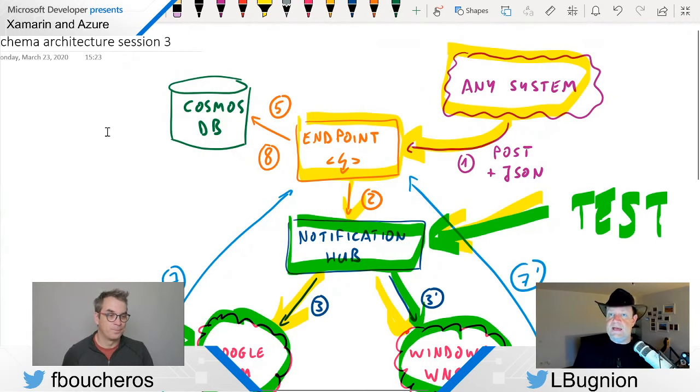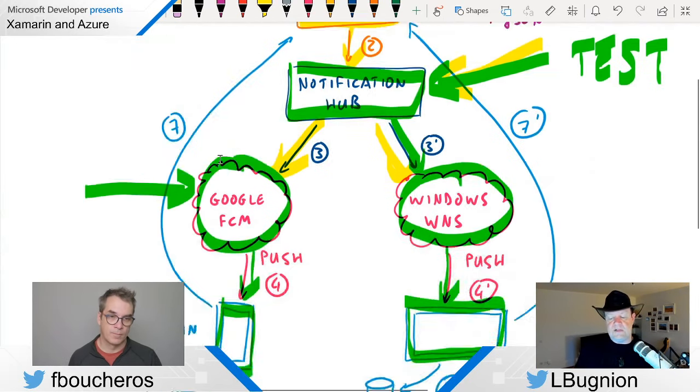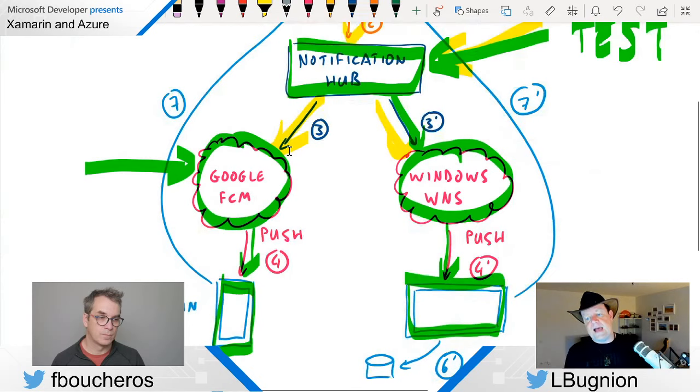Firebase actually has a database, but I cannot use that from Windows. And I want to use something that is really cross-platform, so I'm going to use a Cosmos DB database to store that. And then in order to save those notifications on the device as well, next time again, we are going to use SQLite on Xamarin and so on Android and on Windows. SQLite is a cross-platform database system, which is very lightweight, ideal for mobile devices. And like this, we'll have those notifications saved in Azure and also on the devices, and we'll have some synchronization between both. That's kind of the idea, because that's actually a very good question.